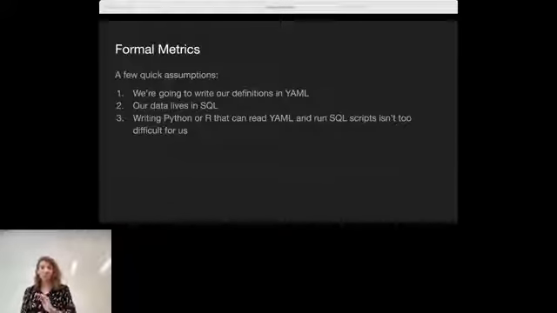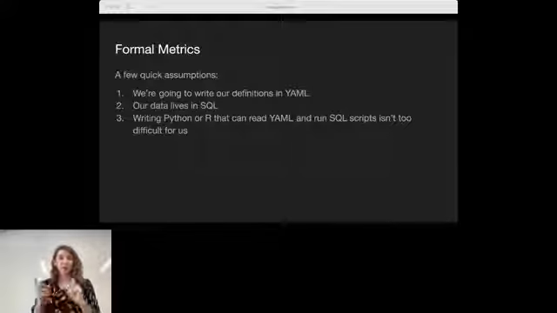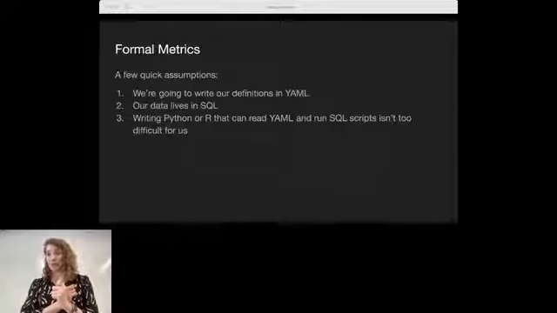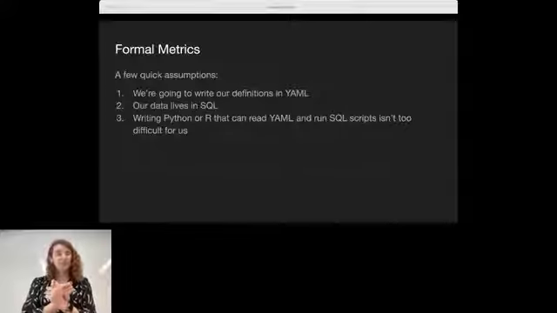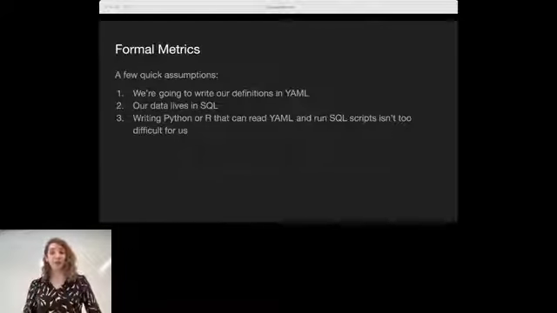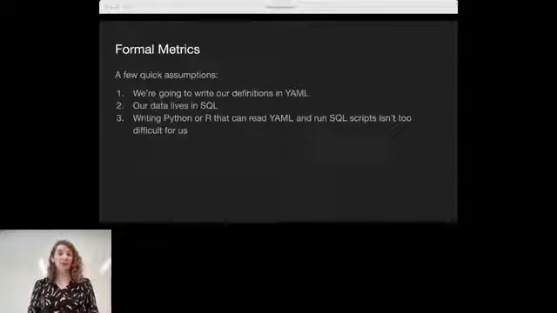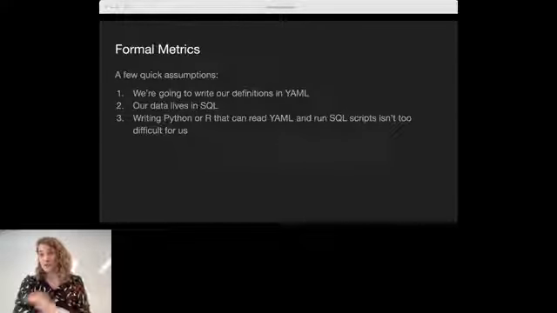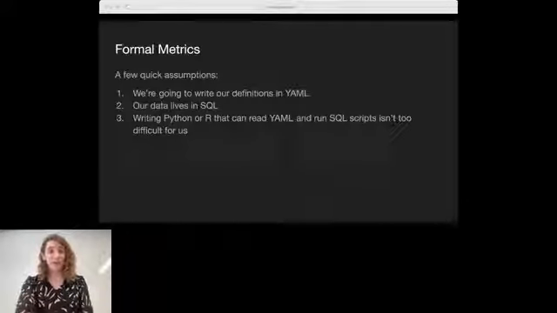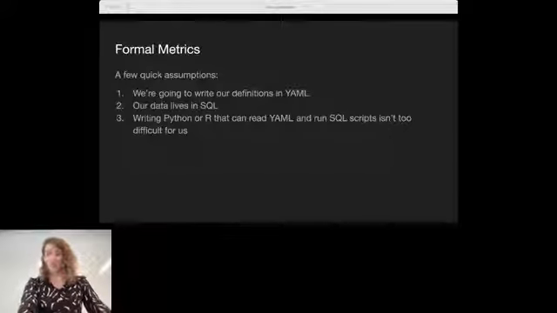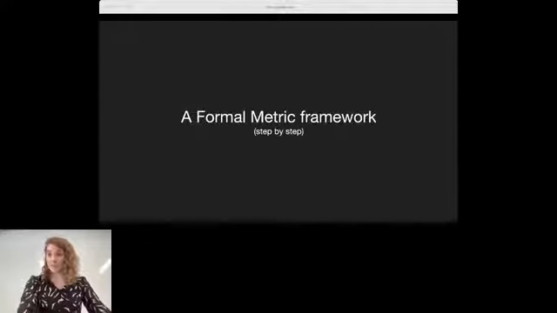So as we get into this, a few quick assumptions as we're building this out. One, we're going to write our definitions in something called YAML, which if you're not familiar, is kind of like JSON. If you're not familiar with either of those, the short version is it's a way of just specifying some data in a file that looks fairly human readable. Two, we're going to assume that our data lives in SQL because frankly, most of the time we find ourselves working with databases and it's a pretty common layer to work with. And third, we're going to assume that writing some Python or some R that can read YAML and run SQL scripts isn't something that's too difficult or outside of the realm of feasibility for us. So with that, let's get into it.